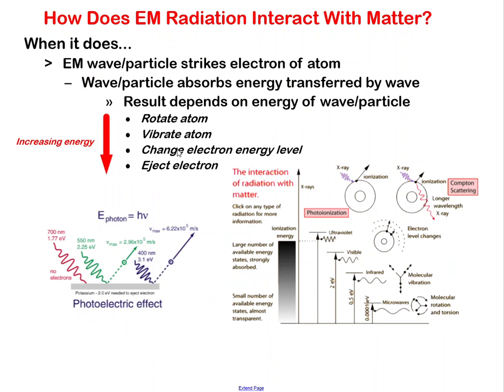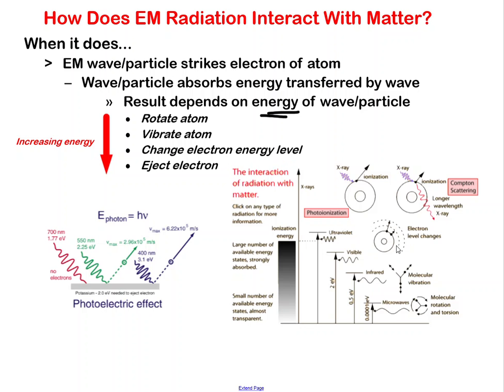So what do they do? Well, that depends on how much energy they have. Depending on the energy, small energy might just rotate the atom or vibrate it. This is sometimes what we associate with heat. And as you add more and more energy, sometimes it'll change the electron's energy level.